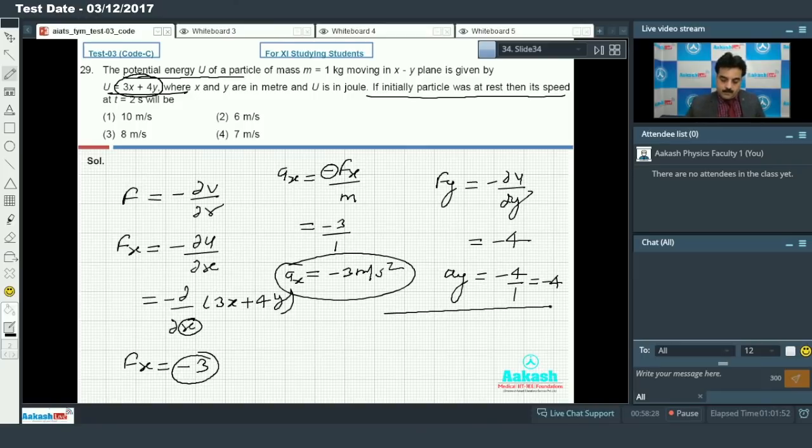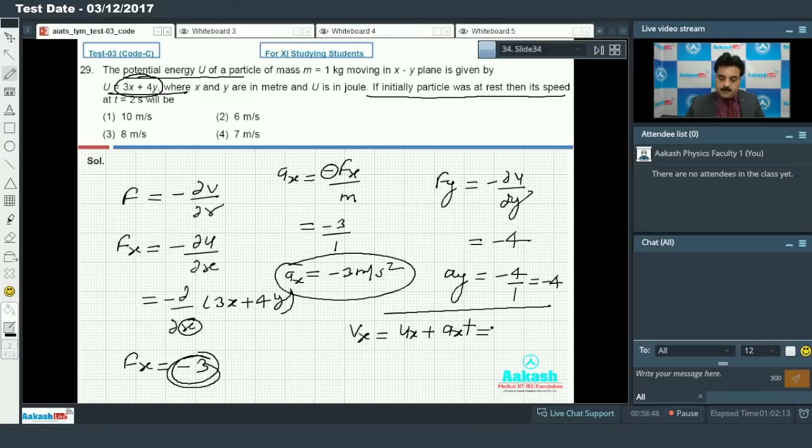Now, if I want to calculate the speed along the x-axis, we can use the following: we can see that the force is constant, so the acceleration will also be constant, and if the acceleration is constant, we can use the equation of motion, v equals u plus a x into t.